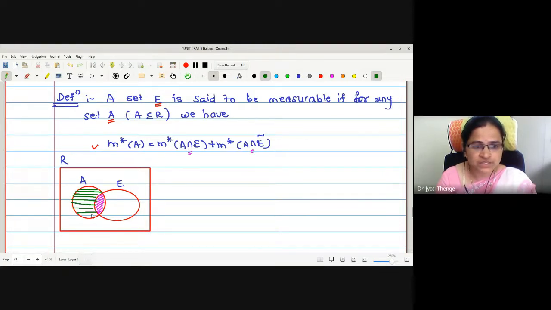This is my A intersection E complement, and this part is A intersection E.